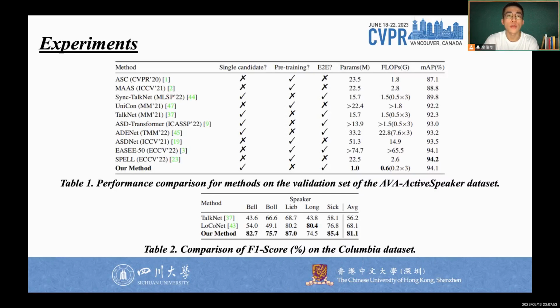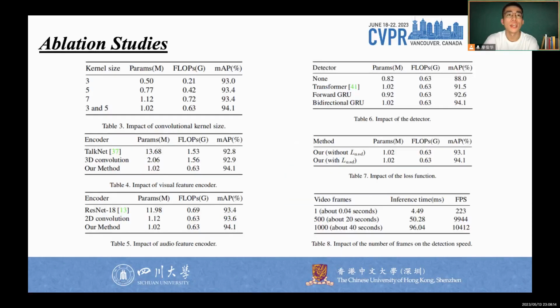In addition, to evaluate the robustness of the proposed method, it is further tested on the Columbia dataset. Without fine-tuning, the proposed method achieves a state-of-the-art average F1 score of 81.1% on the Columbia dataset compared with TalkNet and LocalNet, showing good robustness. In addition, we have demonstrated the robustness and effectiveness of our method through a large number of ablation studies.